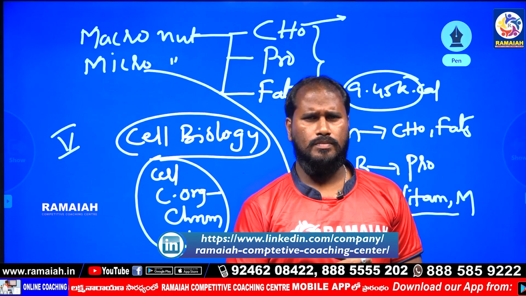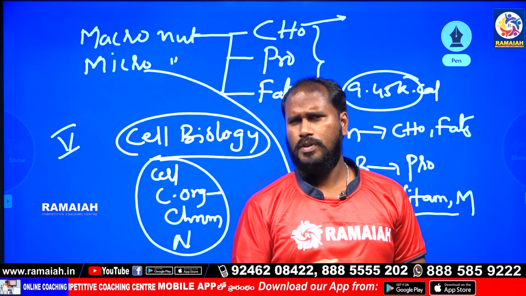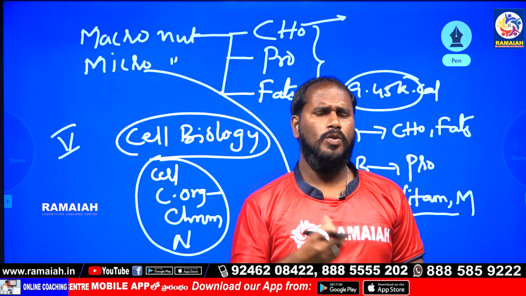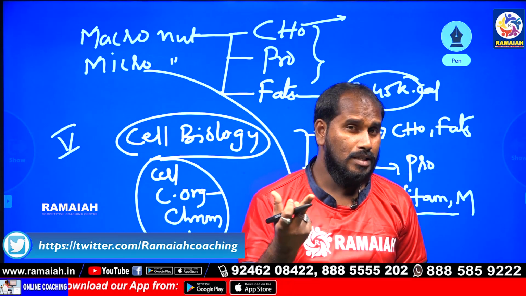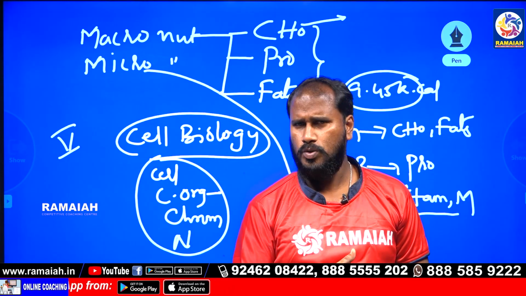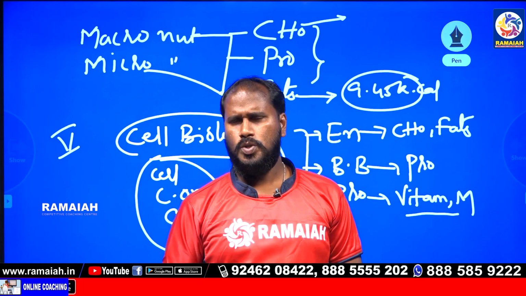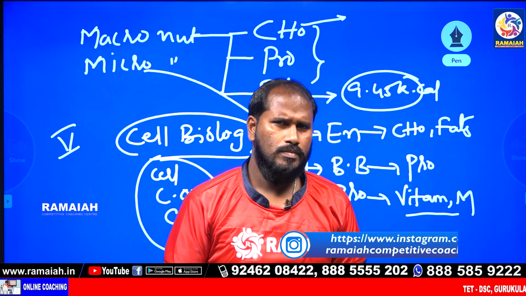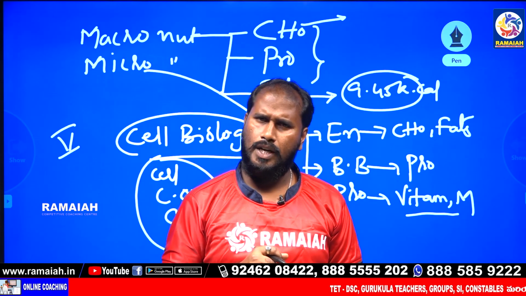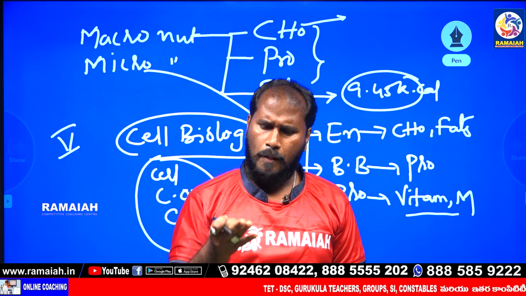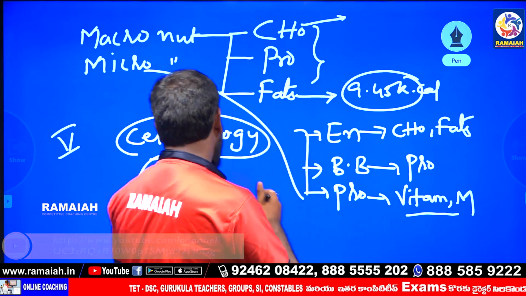Respiration. And chloroplast: what is its function? The photosynthesis process. Ribosomes: protein synthesis. The nucleus controls reproduction and is called the cell brain. Then cell wall, plasma membrane, and other cell organelles. So that is the total in cell biology.